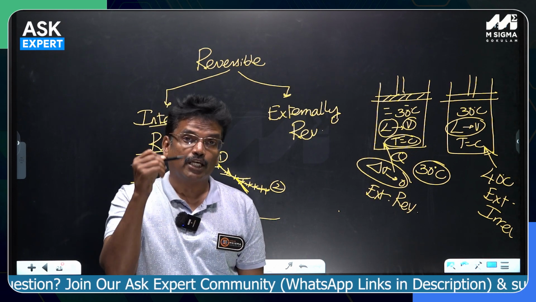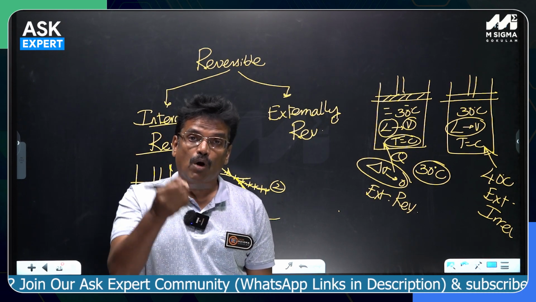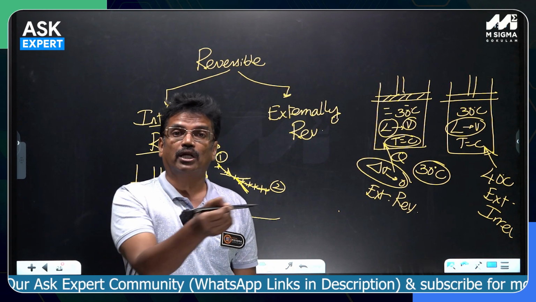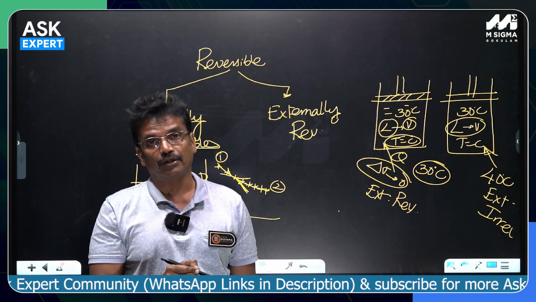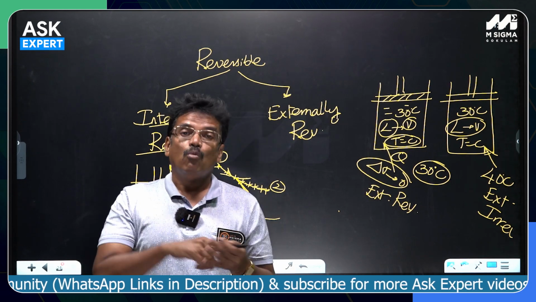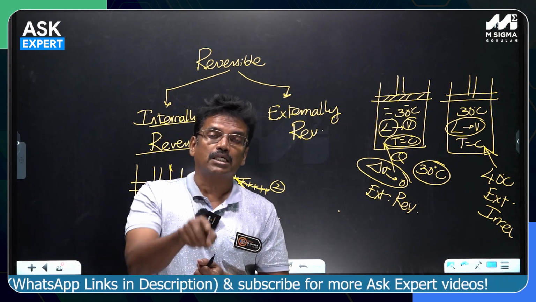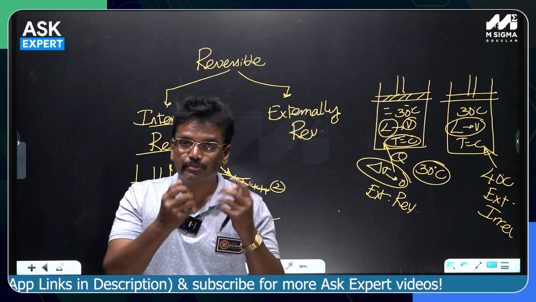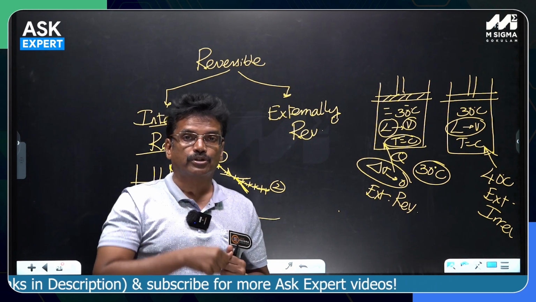That means he has also asked, what is the maximum work you can obtain from that particular heat engine? When can you expect the maximum work output from a heat engine? Only when it is operating on the Carnot cycle or a reversible cycle. Then only you can expect the maximum work for a given heat input.